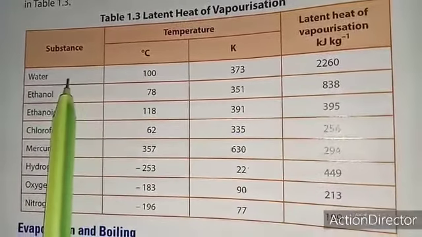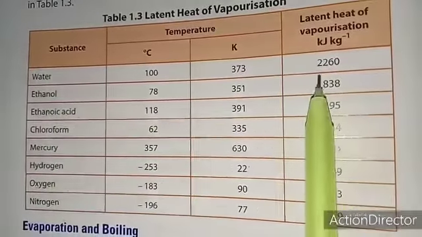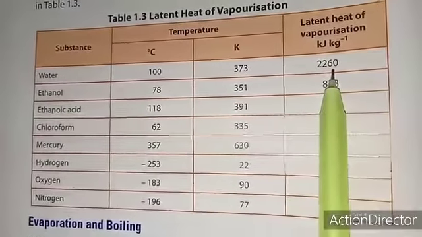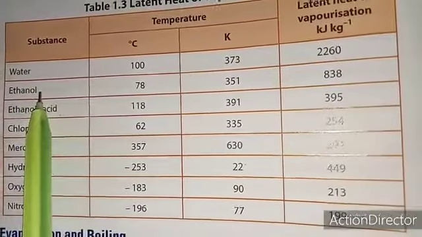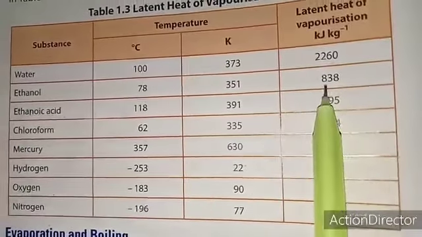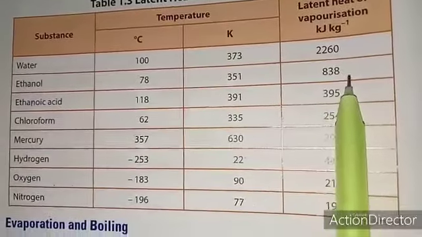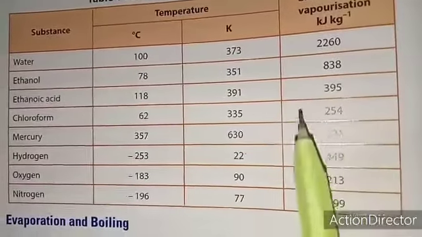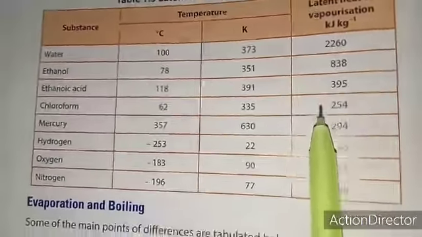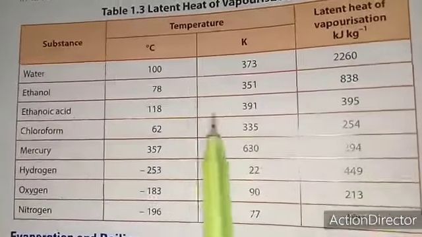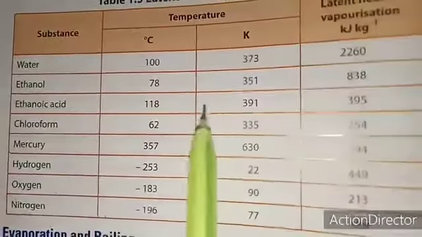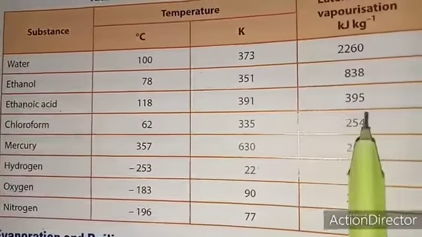The latent heat of vaporization of water is 2260 kilojoule per kilogram, and the latent heat of ethanol is 838 kilojoule per kilogram, and so on. Students, you will observe this table of latent heat of vaporization after watching the video.